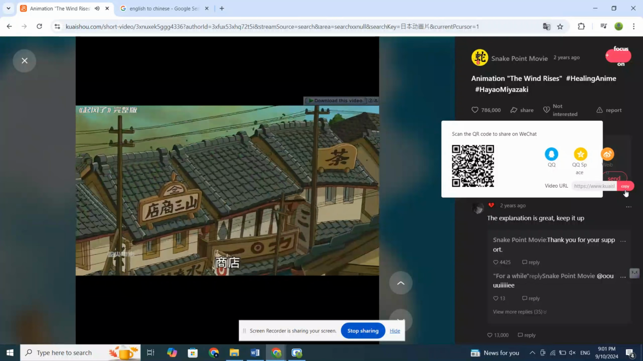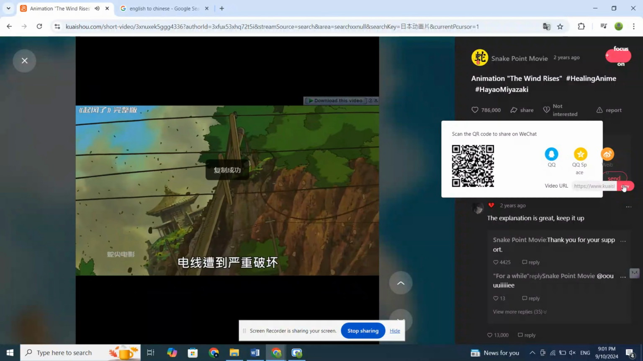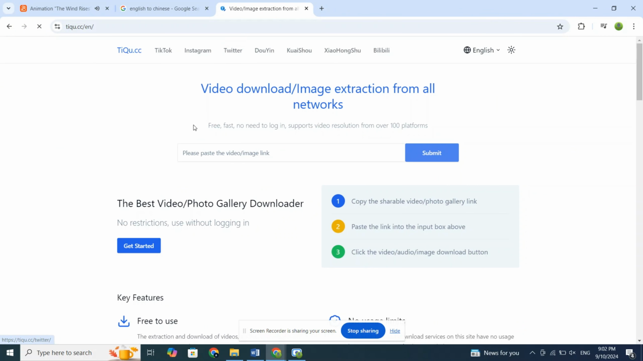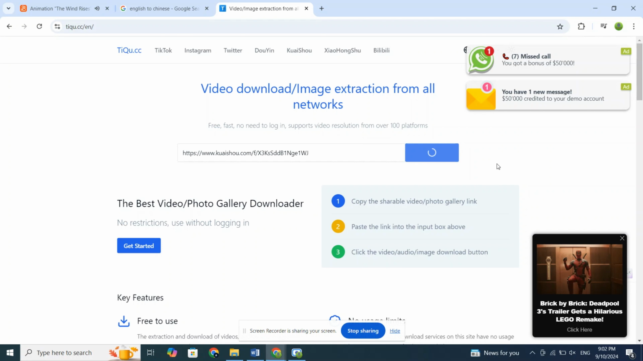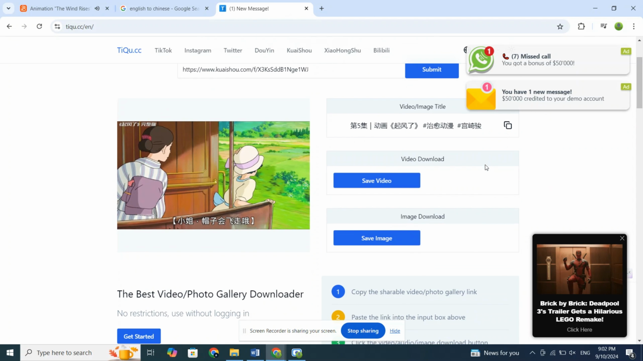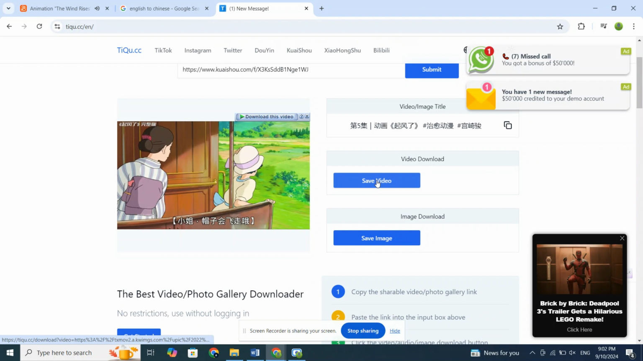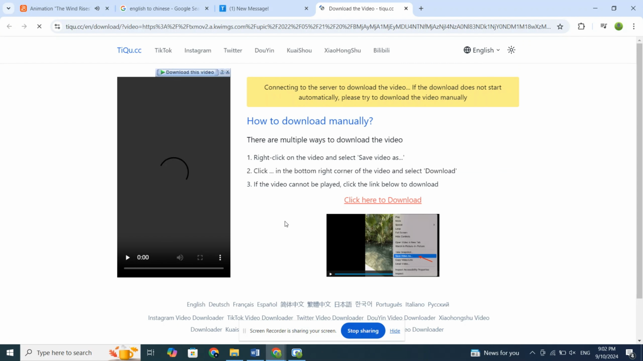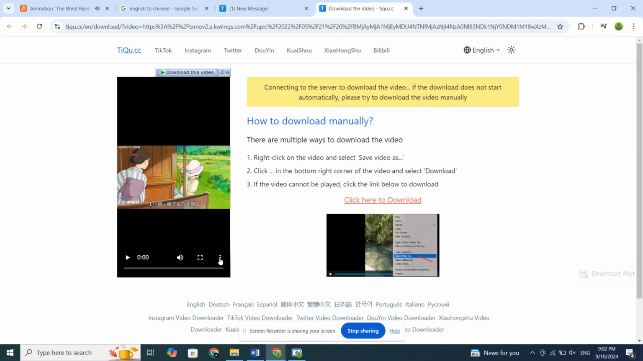To download the video, use a video download site, link provided in the description. Paste the copied link, click Submit, and then Save Video to download it to your device. You can find the download option by clicking on the 3 dots. This process will help you get the anime clips you need for your content.